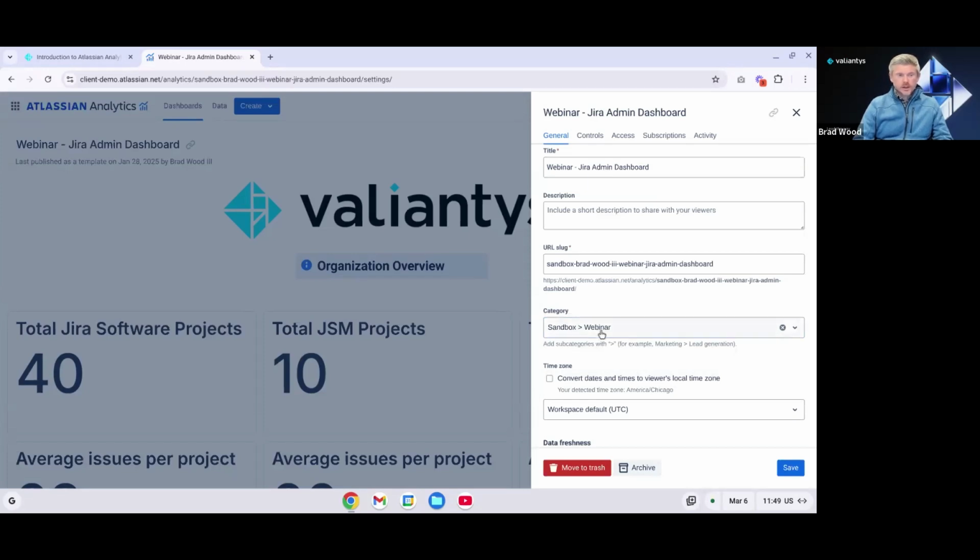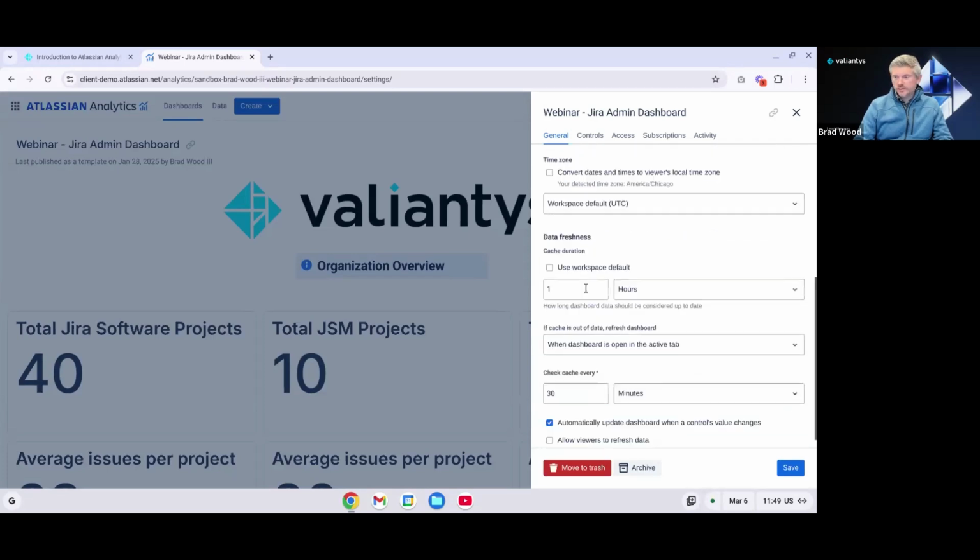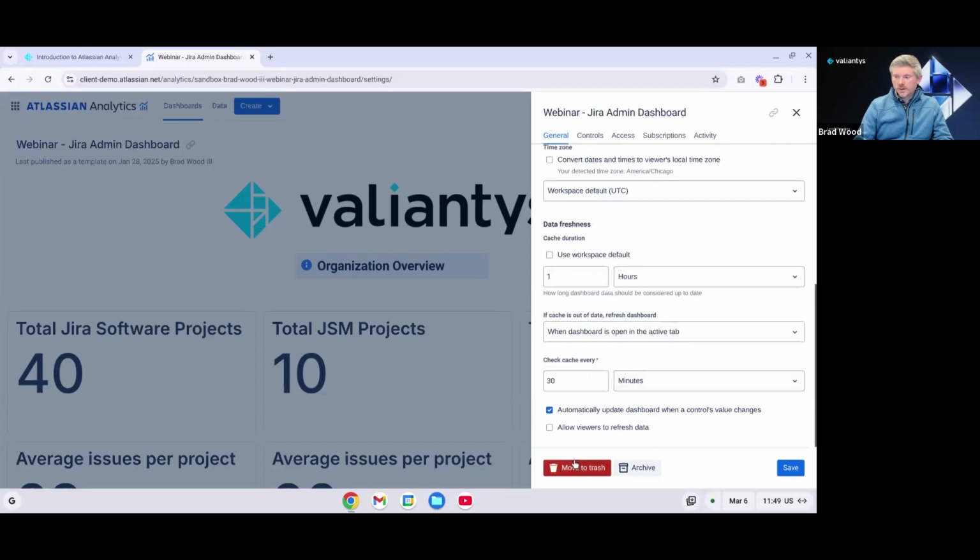We've got some other options here to convert the time zone of our dashboard, and then we've got some additional data refreshness settings here. We can also move the dashboard to the trash or archive it as dashboard managers.